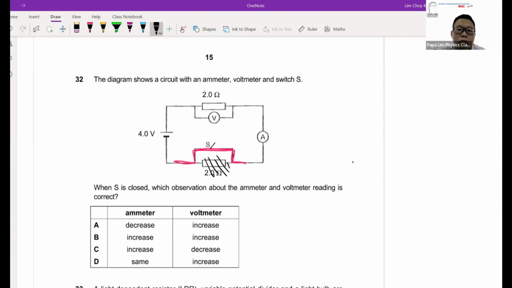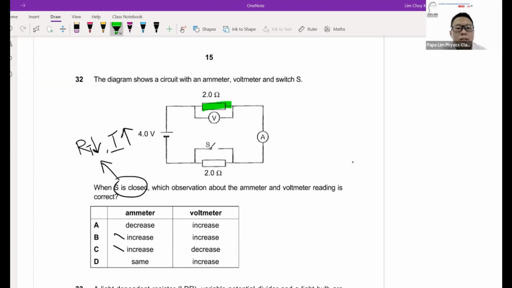So when I close switch S, my circuit resistance drops. And what happens when my total resistance drops? The current flowing through the battery will be increasing, which means the ammeter reading will be increasing. And similarly now there's only one resistor. Previously there were 2 resistors.